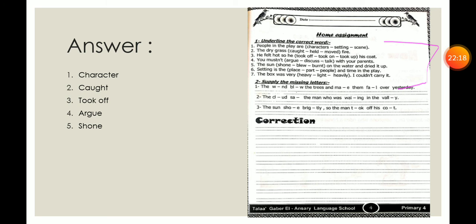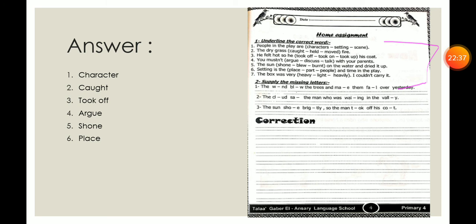Number 6. Setting is the place, part, people, and time in the play. What is the meaning of setting? Time and the place of a play. So the answer here is place. Good. Number 7. The books was very heavy or light or heavily. I couldn't carry it.